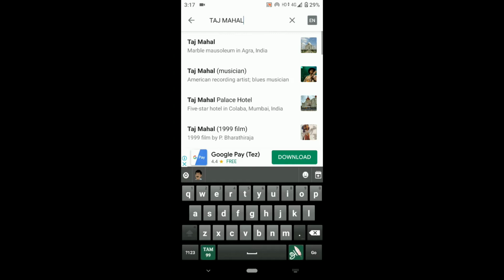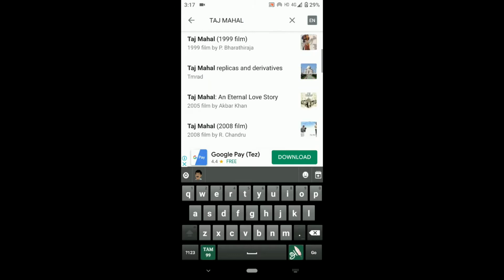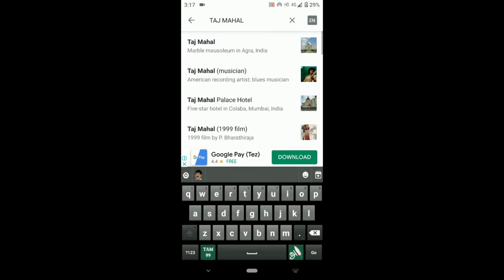This is one of the beautiful wonders in India. If you click on Taj Mahal, many things come up on the screen. It shows a movie, a musician's name, a palace hotel, or Agra place. Let's click on that.